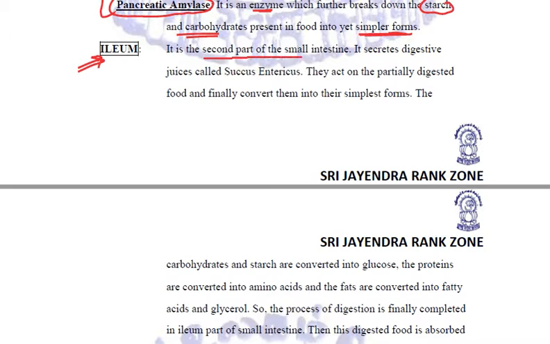This is the second part of the small intestine. This ileum secretes some digestive juices called succus entericus. These digestive juices, which are secreted in the intestinal walls, act on the partially digested food and finally convert them into their simplest forms, the forms where no further digestion will occur.